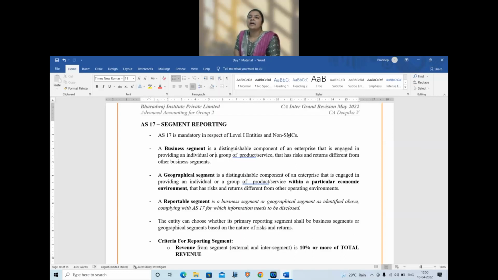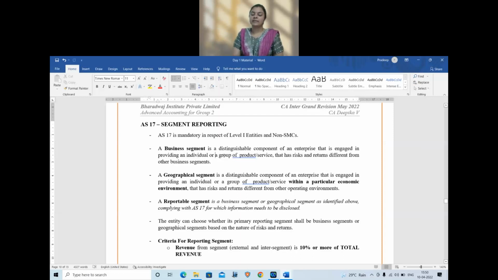Now, in this standard, the terms that we need to remember are two: business segment and geographical segment. What is a business segment? In simple terms, a segment which is distinguishable as a separate business, which has its own risk and rewards when compared to the other business activities.